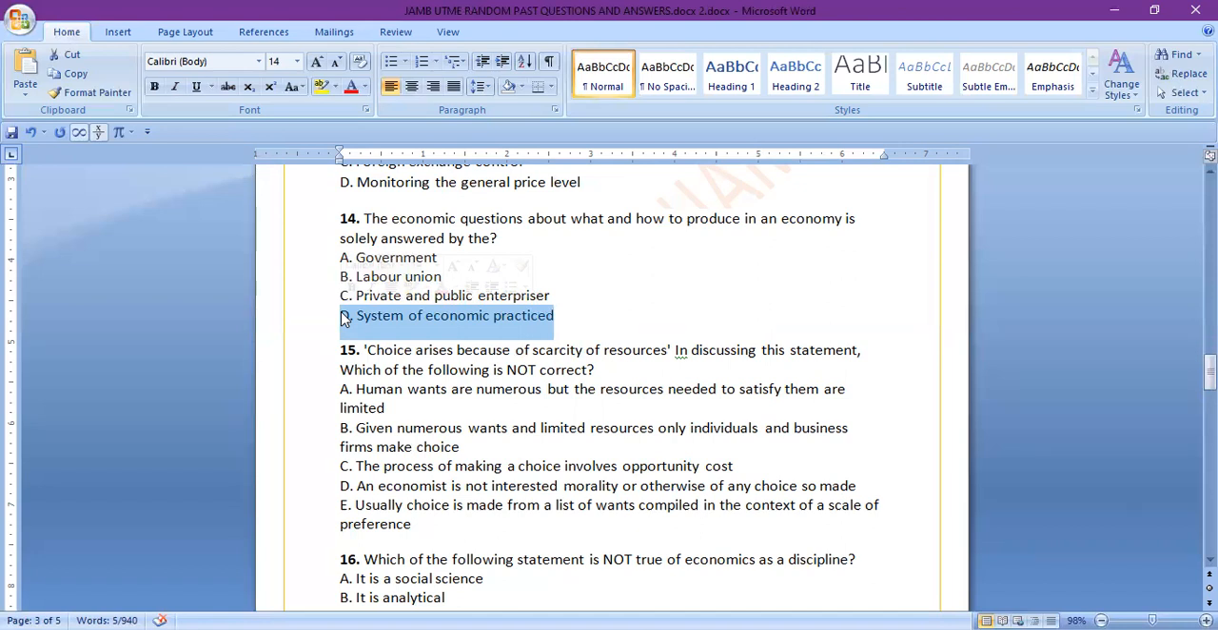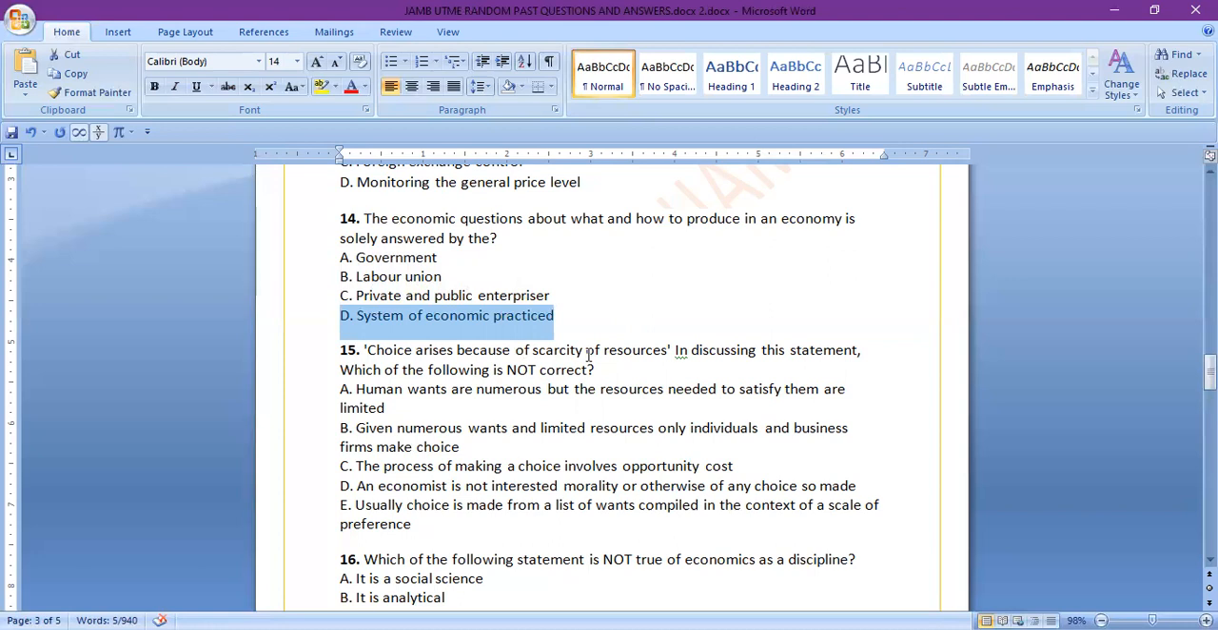And then if it is a mixed economy, it is a combination of the two that I've just mentioned. That is, private individuals are allowed to own means of production, and then the government also is allowed to own means of production, and therefore they coexist at once. But in this case, the solution to the equation is this, the system of economic practice.